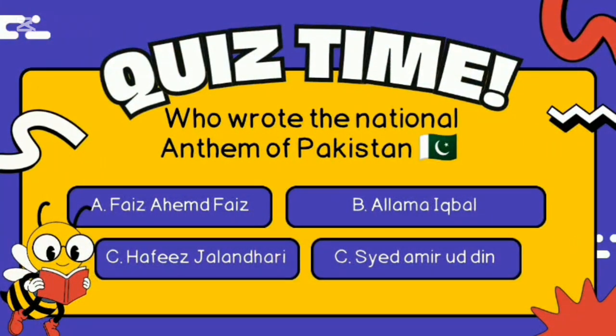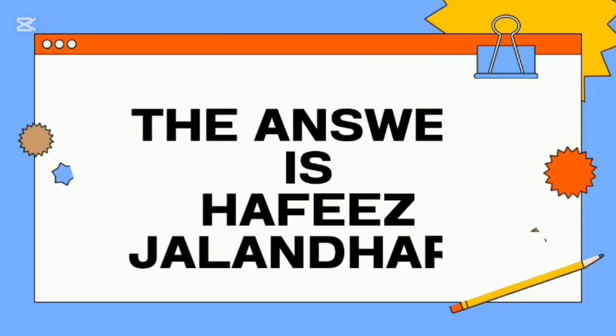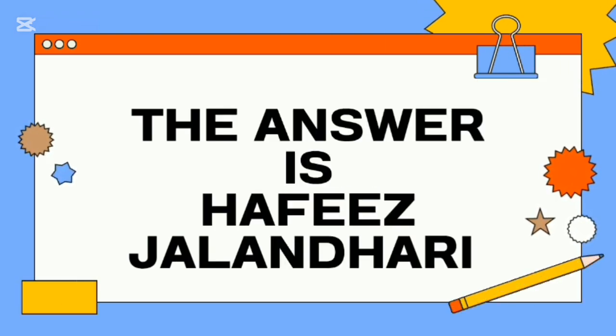Next question: who wrote the national anthem of Pakistan? A. Faiz Ahmad Faiz, B. Allama Iqbal, C. Hafiz Jalandhari. And the answer is Hafiz Jalandhari.